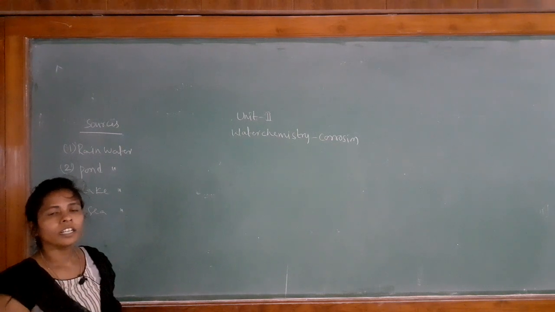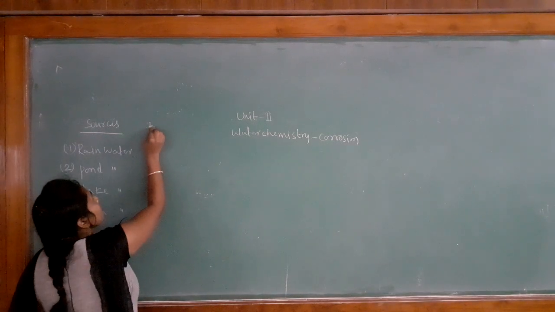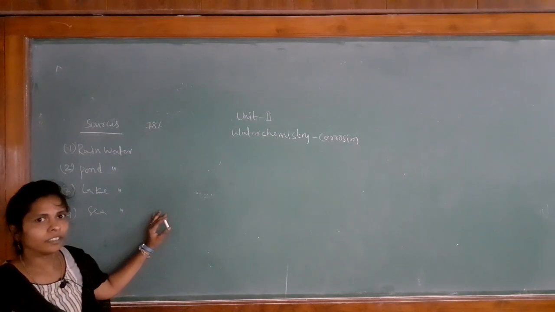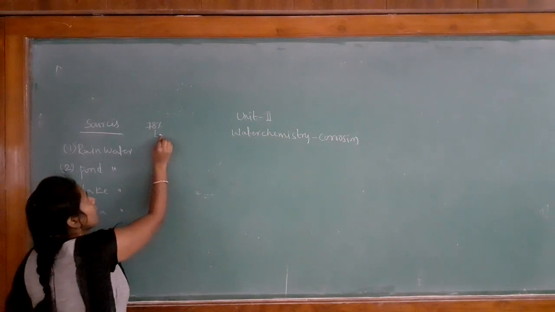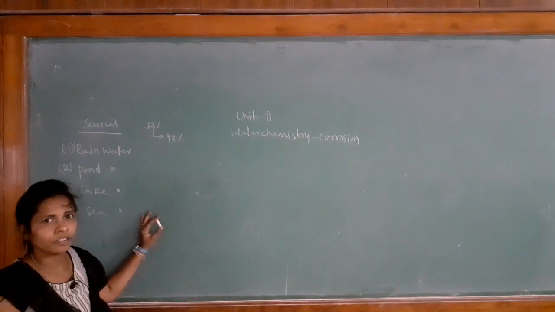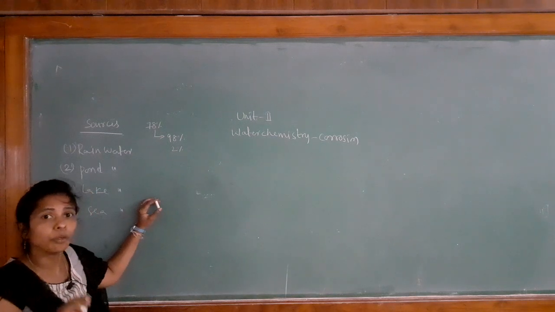And one more, the earth is covered with 78% of water. Out of that, 98% of water is available as salt water and the remaining only 2% exists in the pure form.